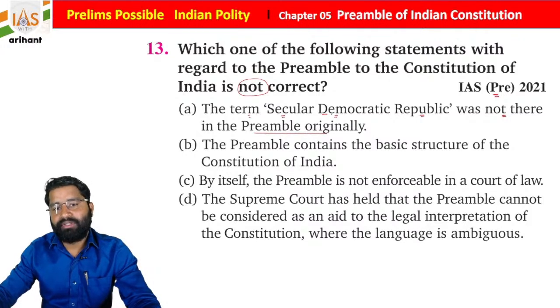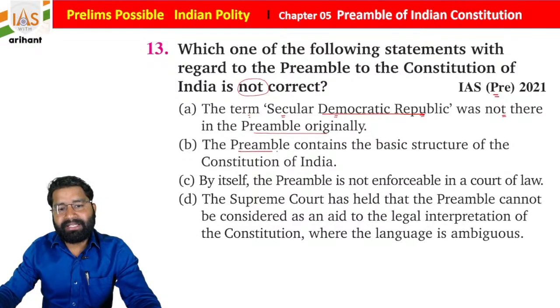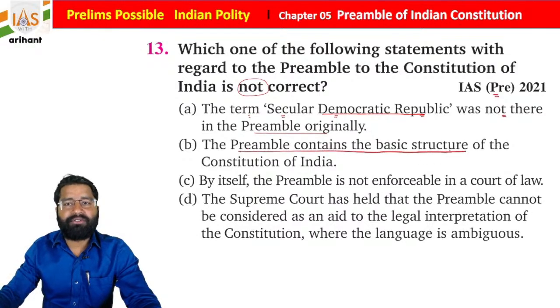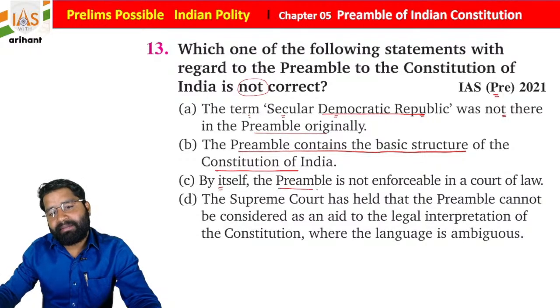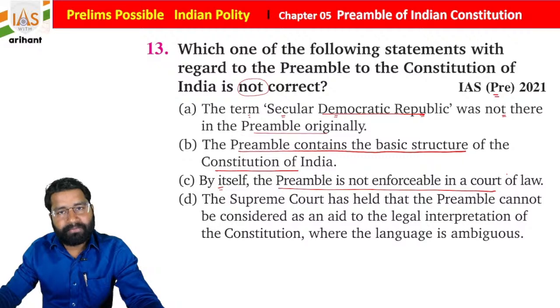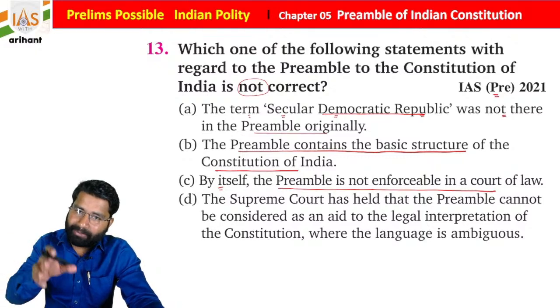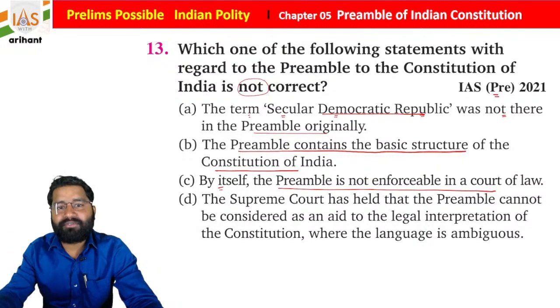As you know, democratic and republic were there. Preamble contained the basic structure of the Constitution of India. It is also correct according to the Kesavananda Bharati case 1973. By itself, the preamble is not enforceable in a court of law. So this is also correct. The preamble is a part of the Indian Constitution but it is not enforceable.